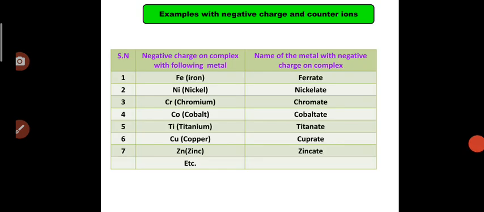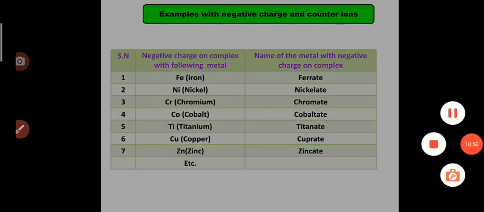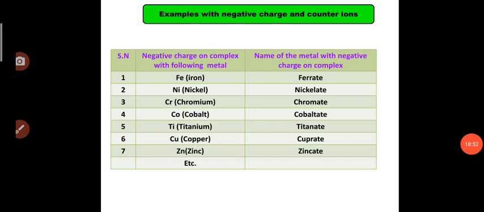Now we will have another example in this category. IUPAC names for coordination complexes which have a net negative charge, and again there are some counter ions present with the complex. So what are counter ions? Those ions or species generally present outside of the coordination sphere. These species will be present on the LHS or RHS to balance the primary valency of the complex. Particularly those species are termed counter ions.